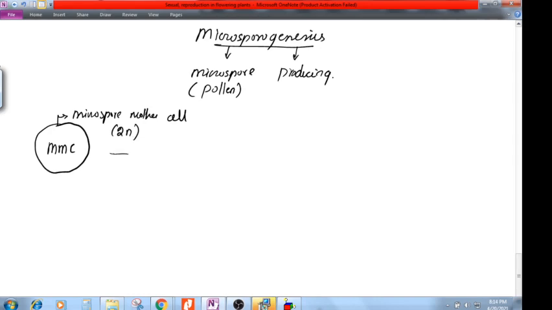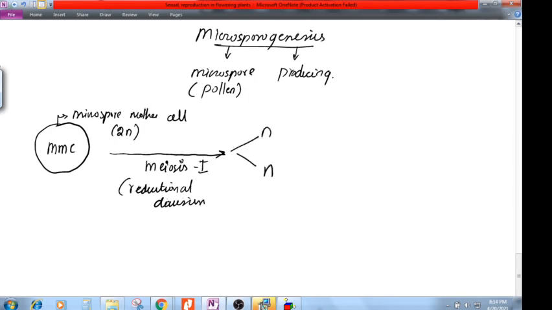Since it is a diploid cell, it will undergo meiosis. Even if you don't know cell division, no worry. First meiosis 1 will take place. Meiosis 1 is called reductional division, which means 2n is going to divide into n and n.